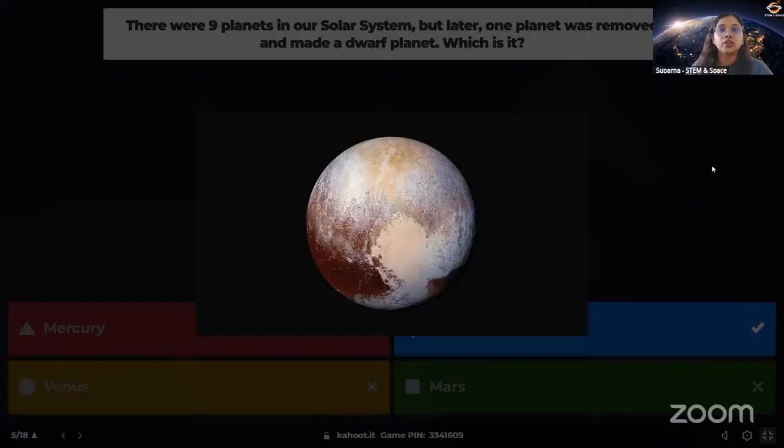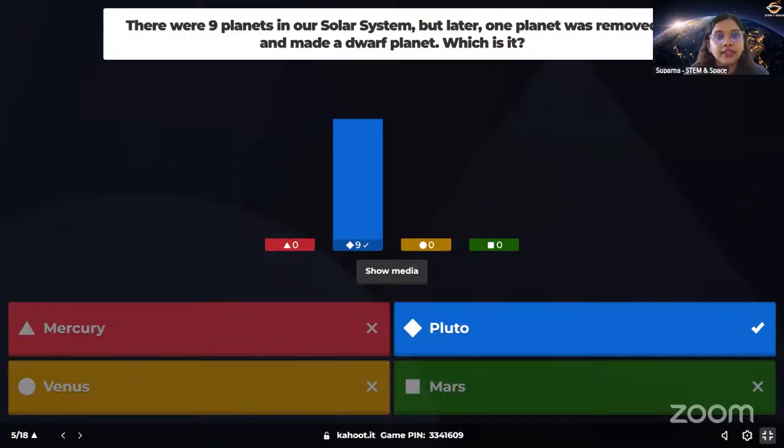Okay, so that is an international organization. They demoted our Pluto into a dwarf planet.